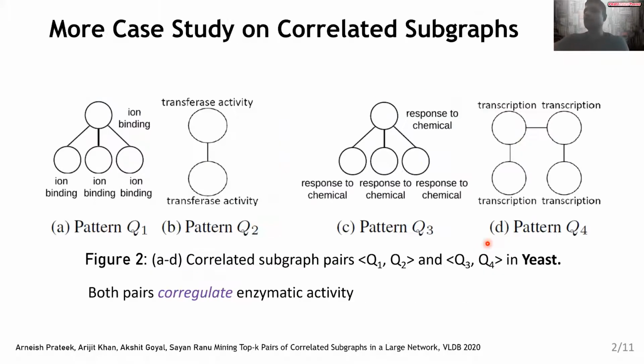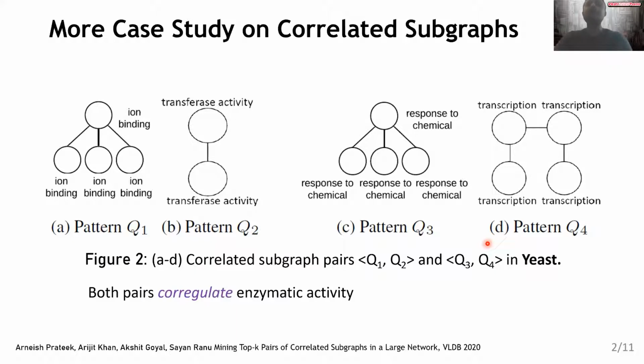Now, correlated subgraphs are not unique to just chemical compounds. They also are often observed in other domains such as gene interaction networks. Here we show two different subgraph pairs mined from the gene interaction network of the yeast organism. These pairs are again not random occurrences, because once we identified these pairs, we talked to domain scientists and also reviewed literature from that particular domain.